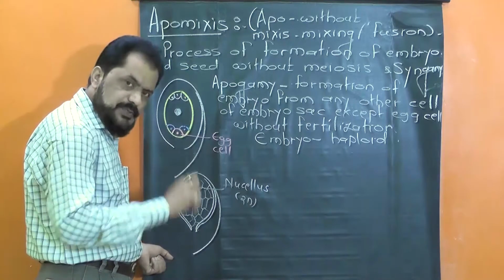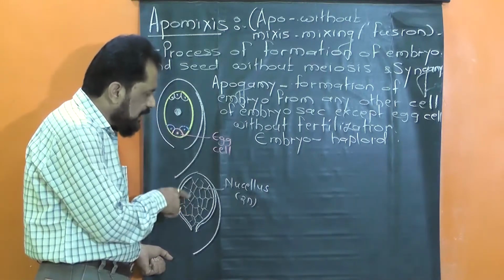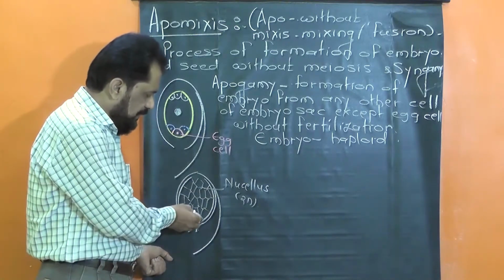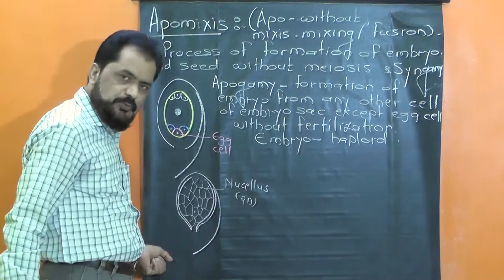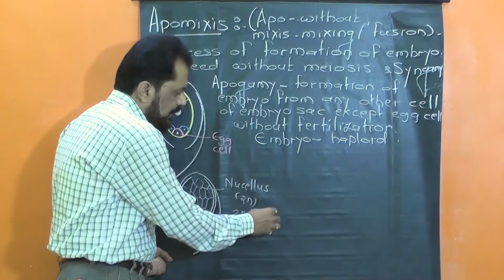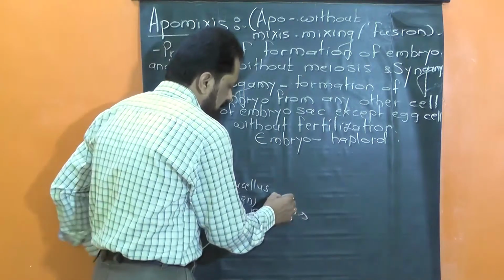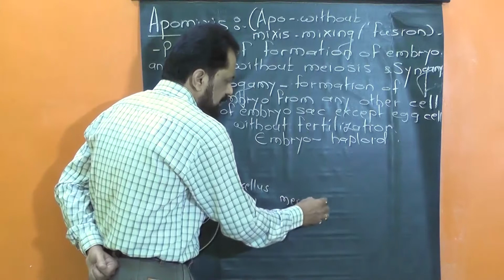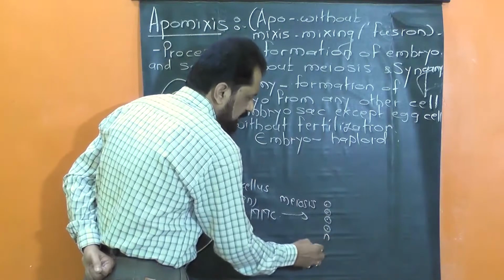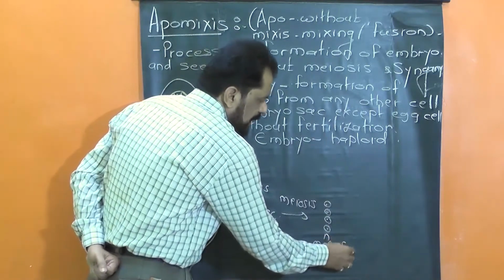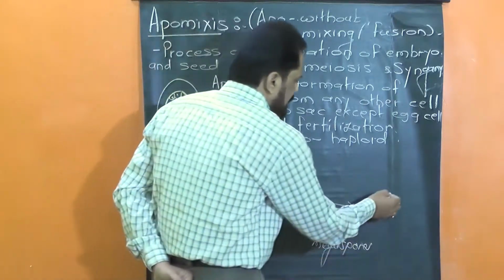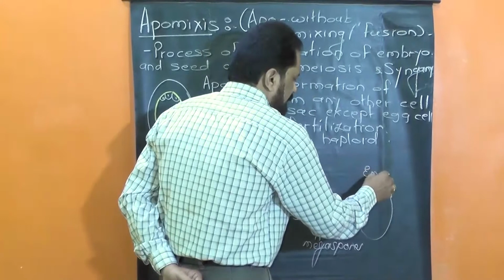Normally one of the nucellar cells differentiates, we call it the diploid megaspore mother cell, and after meiosis of this megaspore mother cell, 4 haploid megaspores are formed, and of these 4 haploid megaspores, one chalazal megaspore develops into the embryo sac.